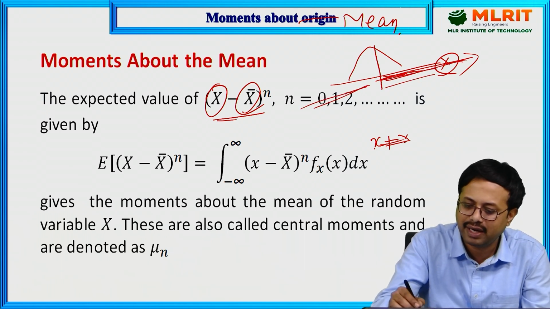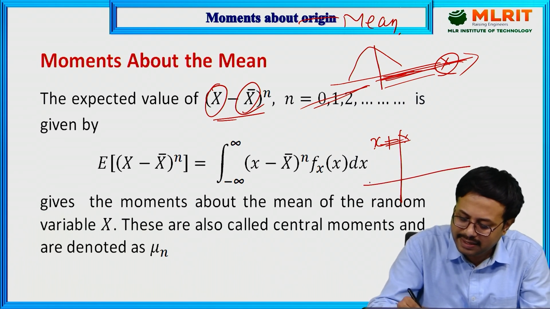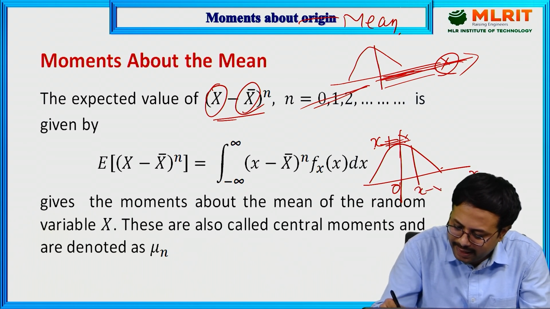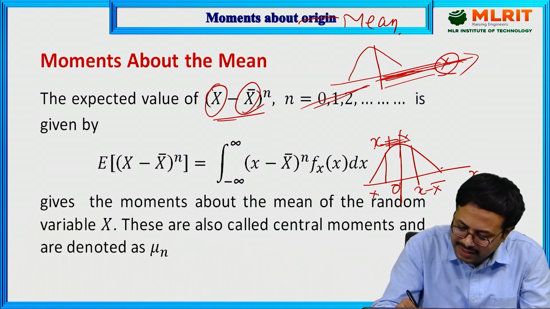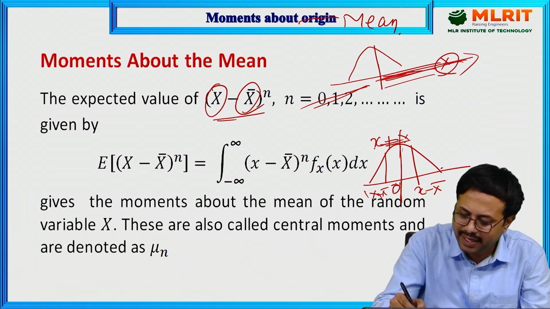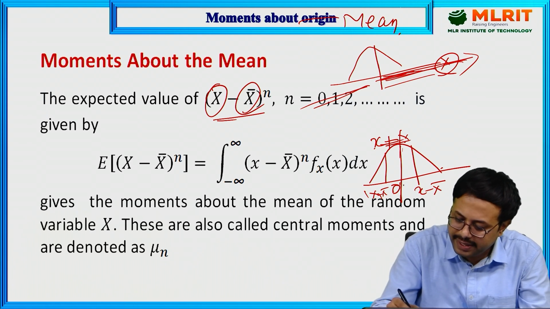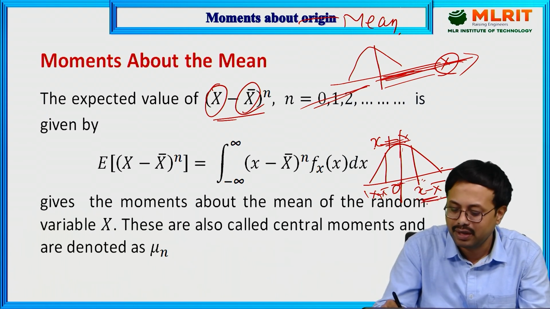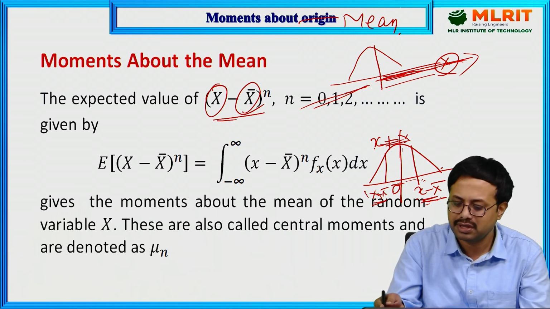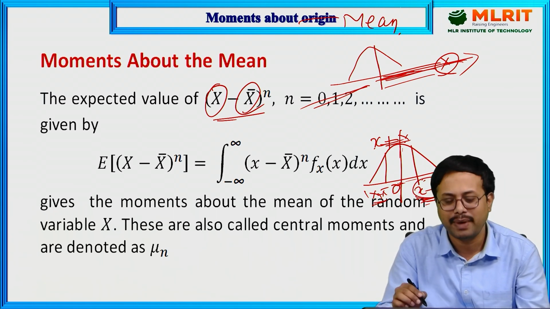Whatever the shifting we are taking, we are taking x minus x bar. This is x 0. X minus x bar means you will get here, and x plus x bar means you will get this side. With respect to origin, you have to take some reference. Here we are taking the reference as origin. From the origin, whatever variation you get, this is x minus x bar and this is x plus x bar. We take the expectation as positive value, which is why we consider only x minus x bar.